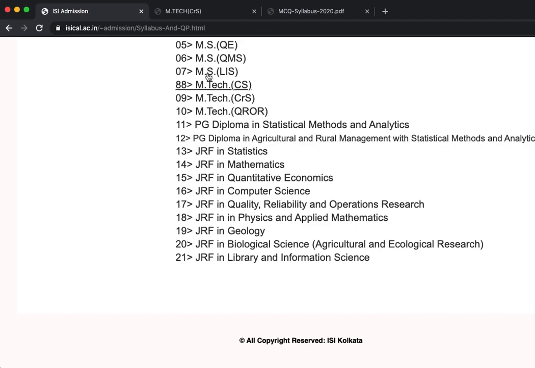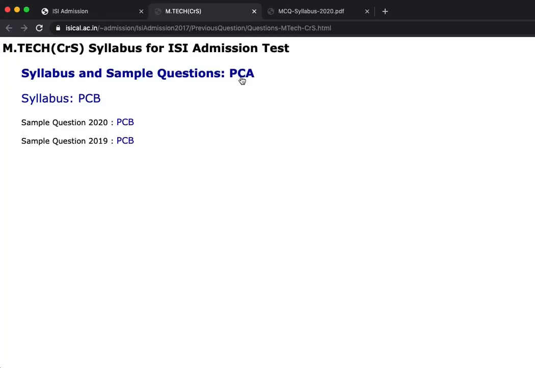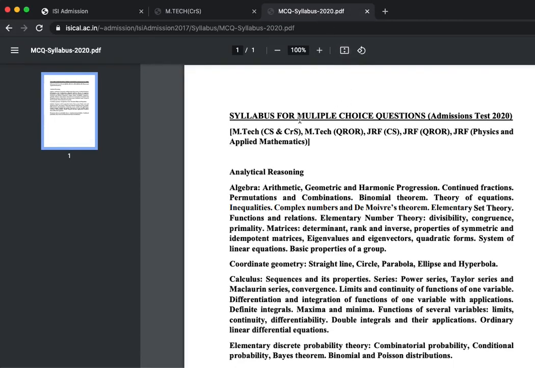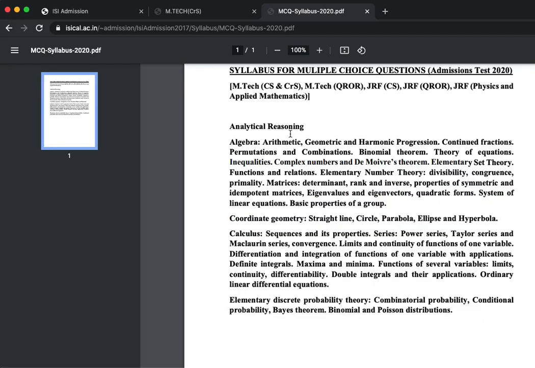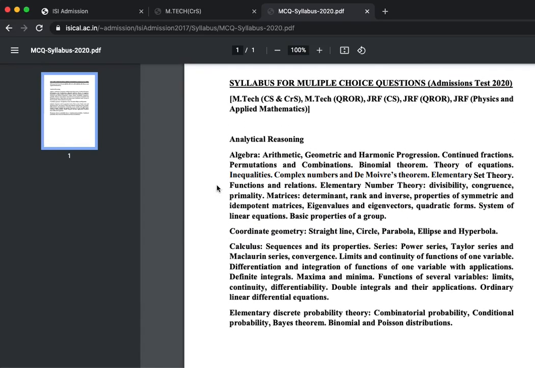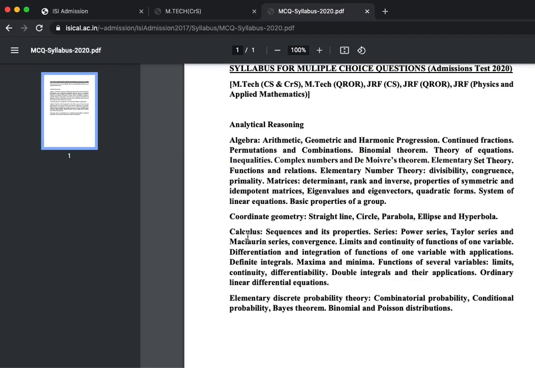So if I go to the MTech CRS page, I have two exams. One is PCA, one is PCB. If I look at the syllabus and sample questions for PCA, I get this. This is a multiple choice question paper and will be used for MTech CS, CRS, MTech QROR and then your JRF exams. So over here you have algebra, coordinate geometry, calculus, elementary discrete probability theory.